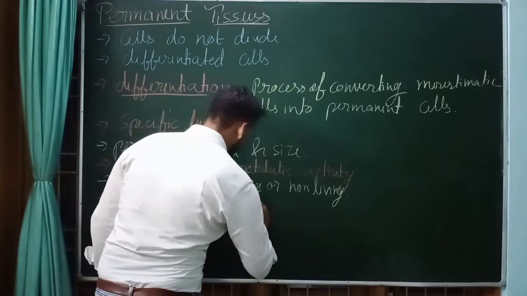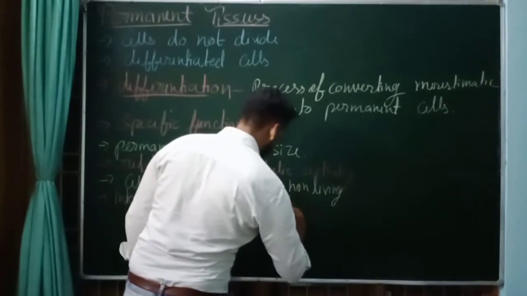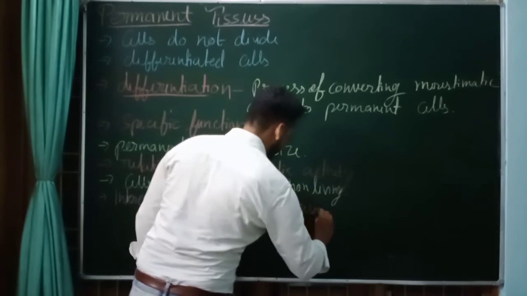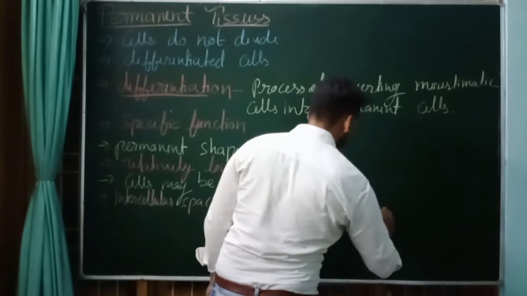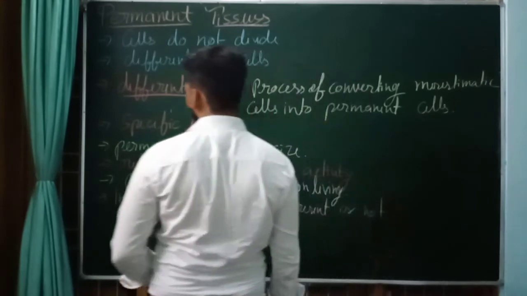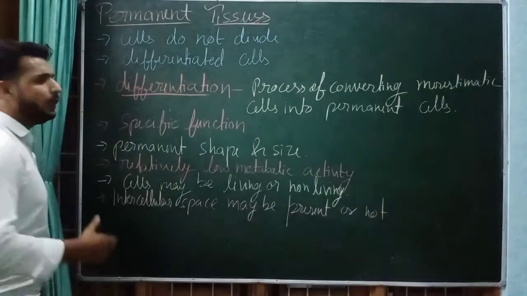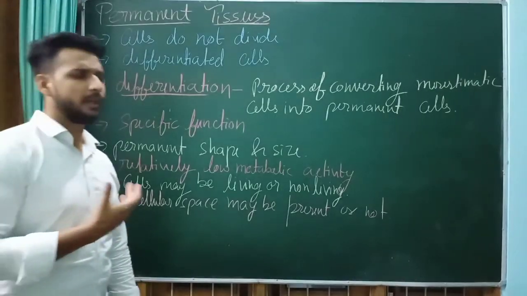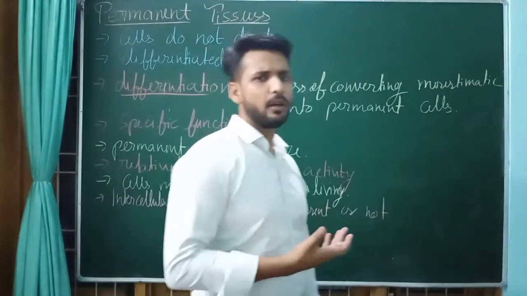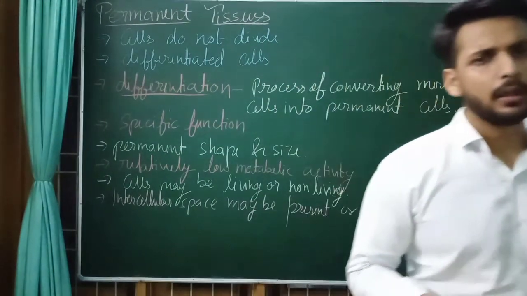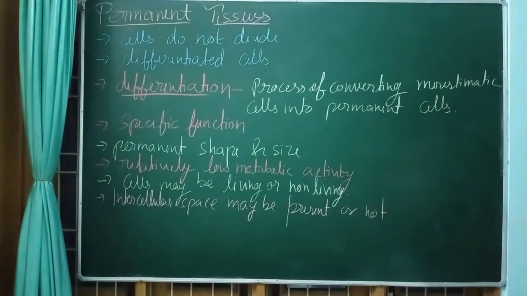Intercellular space may be present or not. Got it? Next we can see the position of the nucleus.